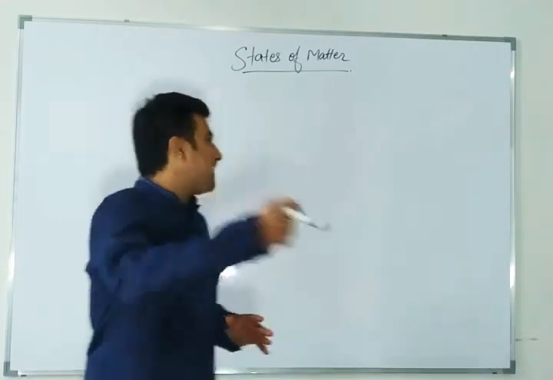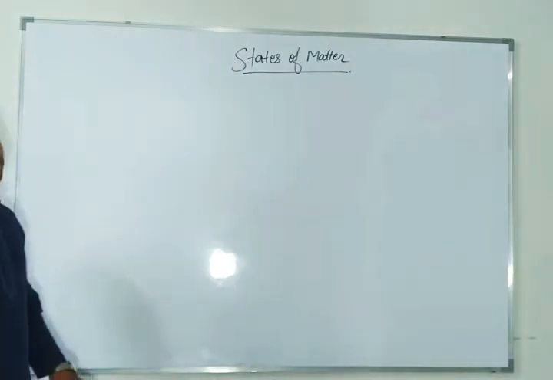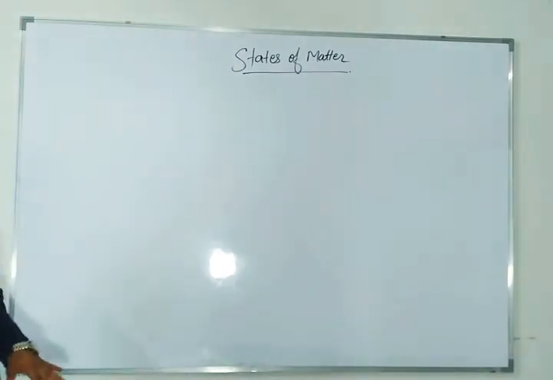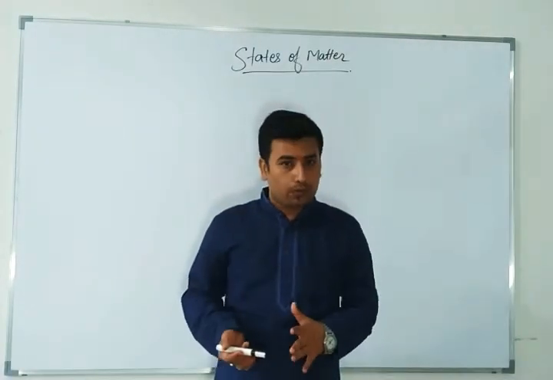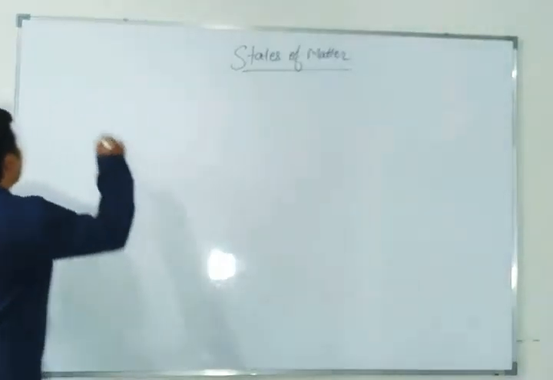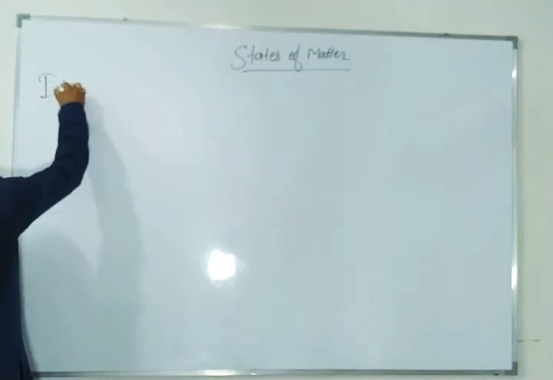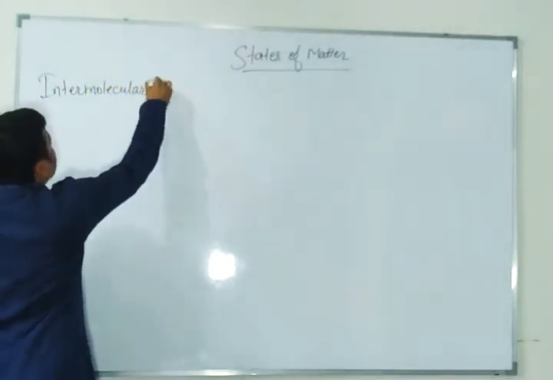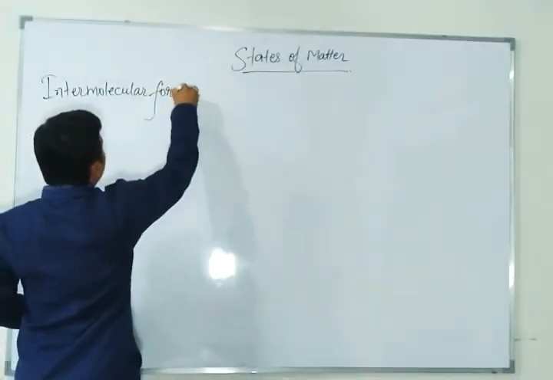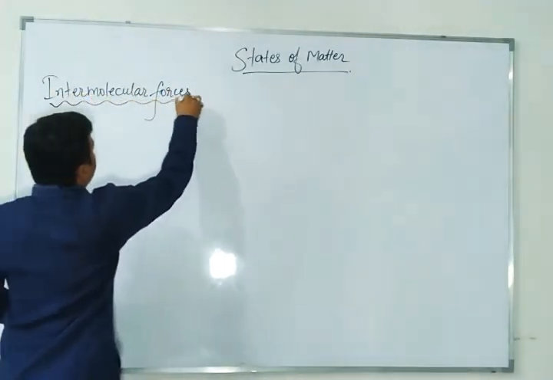Right? So let's start. First of all, in this topic, we will discuss the intermolecular forces. What are these intermolecular forces? You know very well, intermolecular forces induce a polarity.